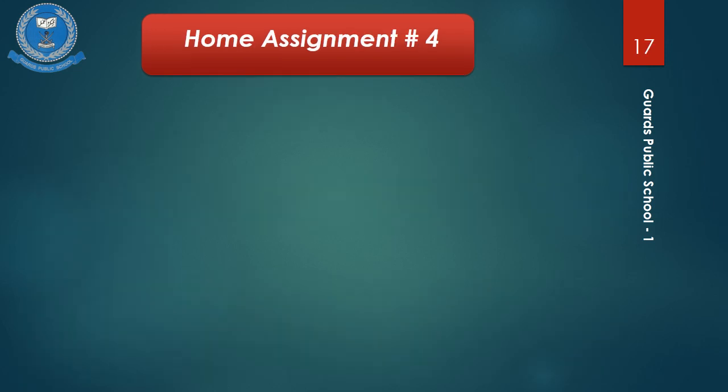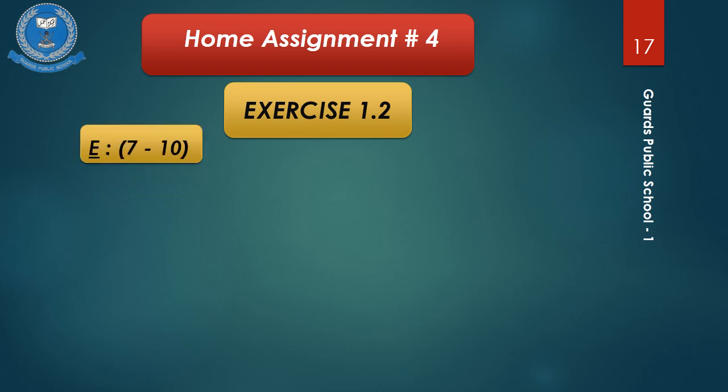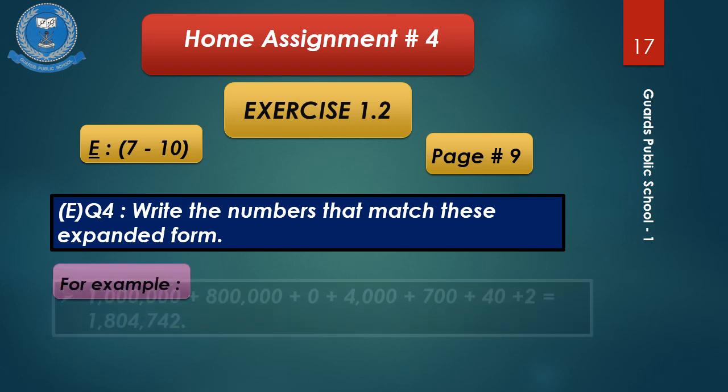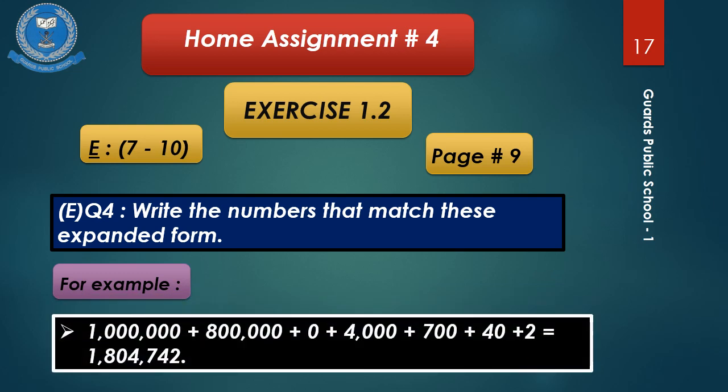For question number 4, exercise 1.2e, parts you have to do are 7 till 10 and the page number is 9. The question is given, write the numbers that match these expanded forms. For example, 1,000,000 plus 800,000 plus 10,000 plus 4,000 plus 700 plus 4 tens plus 2 units. It will be written in short form as 1,804,742.